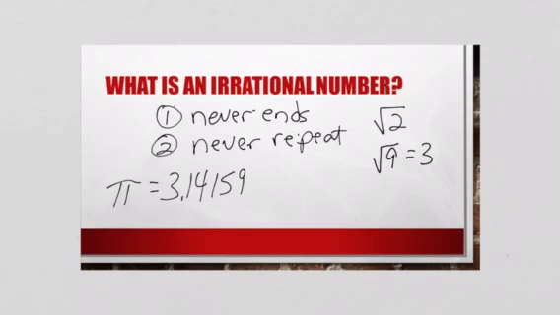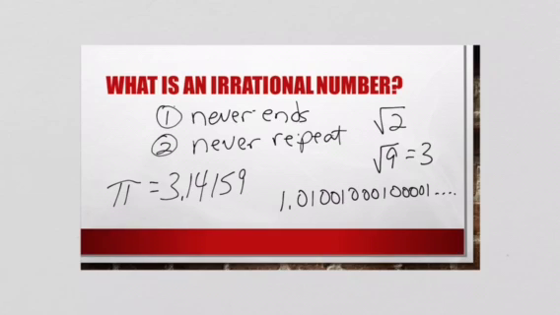Okay, so any number that never ends and never repeats is irrational. So you could have a number like 1.01001000100001 and it goes on and on and on. It never ends. It never repeats. That's an example of an irrational number.